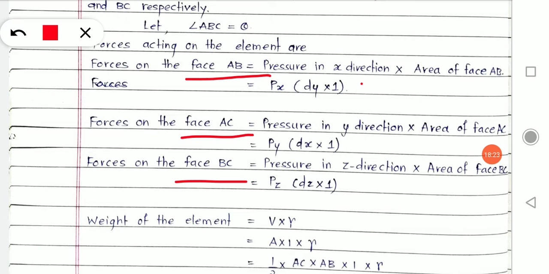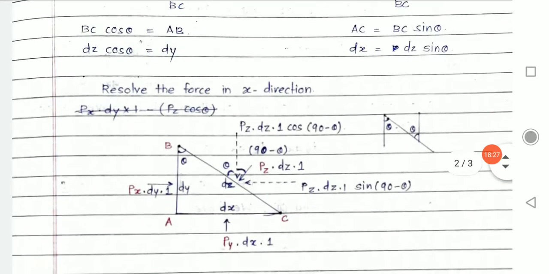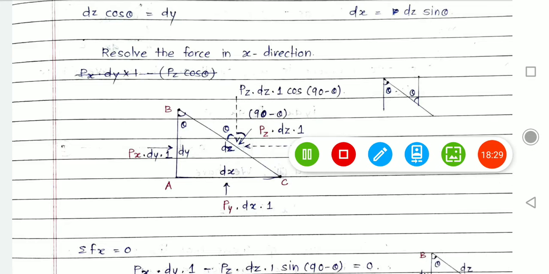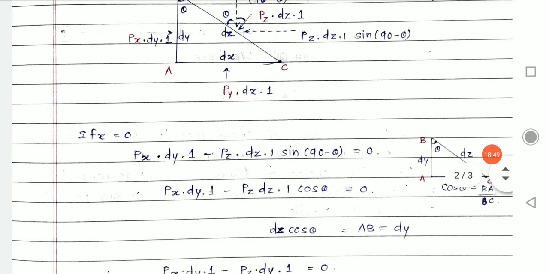I am just writing these forces on that triangle shown over here. So similarly I have forces on all three faces, and I also explained this angle is 90 minus theta. Whatever remains is part of the analysis in x and y direction.